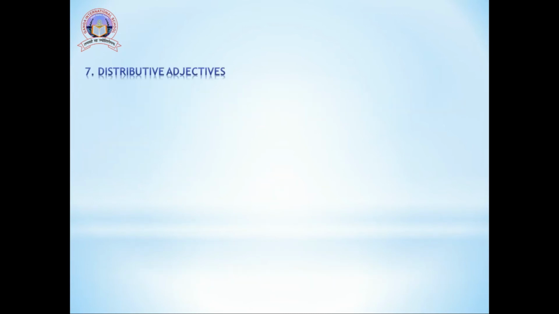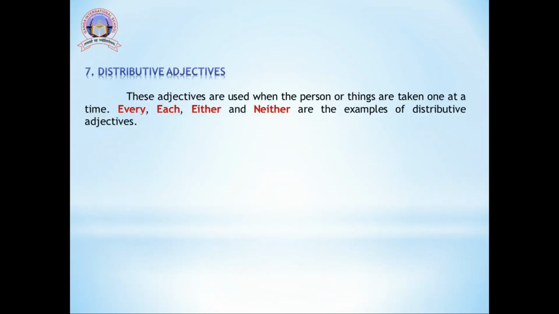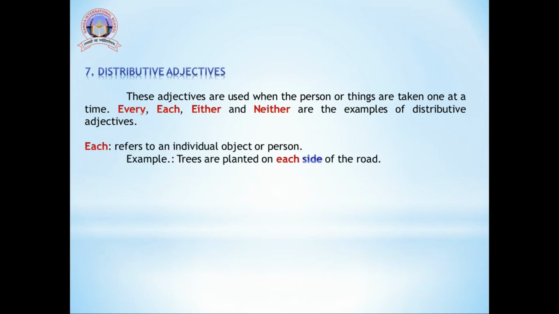The next type is distributive adjectives. These adjectives are used when persons or things are taken one at a time. Every, each, either, neither are the examples of distributive adjectives. Each refers to an individual object or person, and sometimes it also tells us about only two things. For example, trees are planted on each side of the road. Here, side is the noun and each is the adjective.